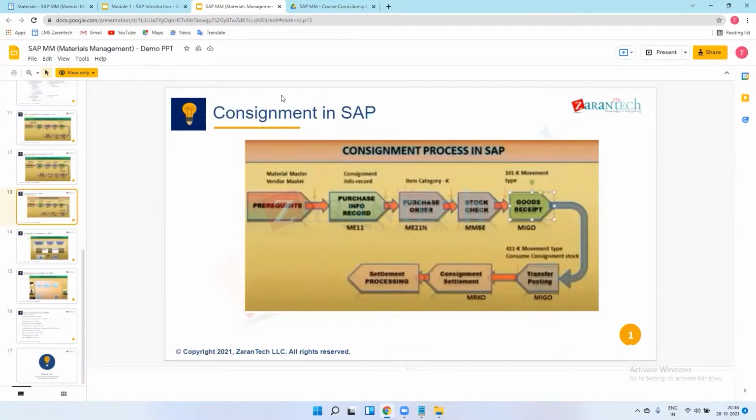Real example means let's take the example of Amazon. You are from the vendor side, Amazon is one company, and I am from the customer side. You produce materials in your company and you will not store that material. Amazon will procure all this material from you and store it in their warehouse only.